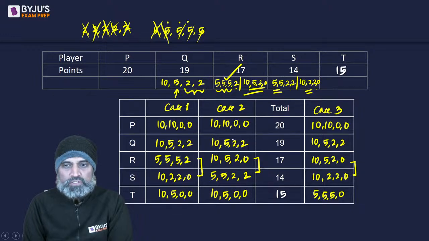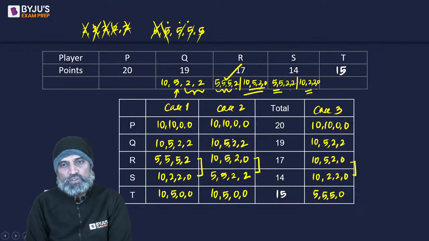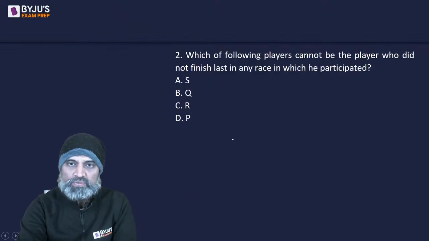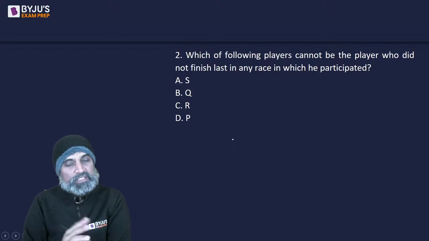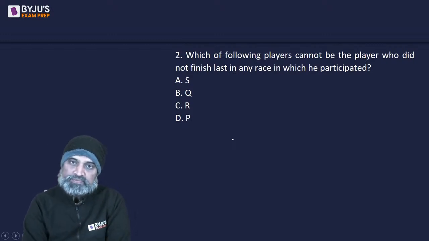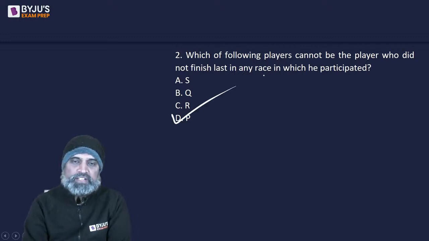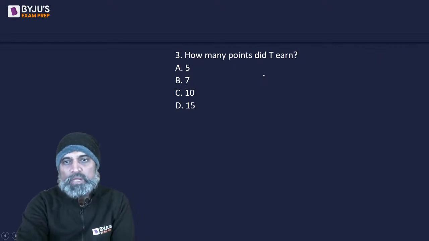There is T also who came last in 2 matches and not last in 2 matches, but in one of the cases he came last in only 1 match. So the player who cannot be the player who did not finish last in any race in which he participated is P, right? Okay.